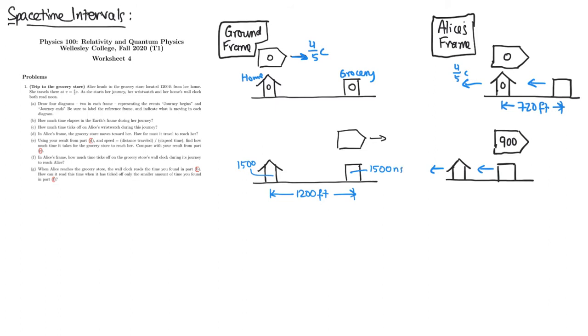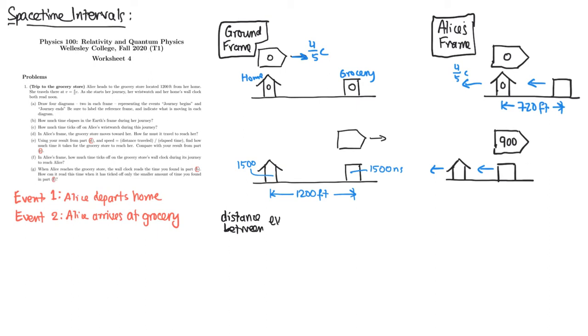So let's define two events. The first event is Alice departs her home, and the second is that Alice arrives at the grocery store. Well, we can ask, in the ground frame, what is the space interval between these events? Okay, so the distance between the events, and we'll do it in this ground frame, right?